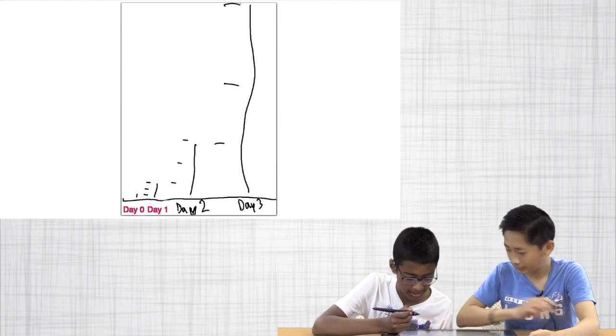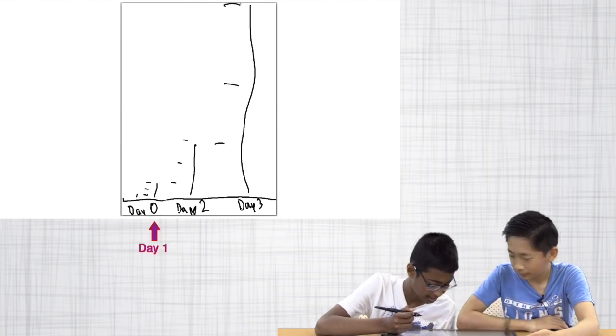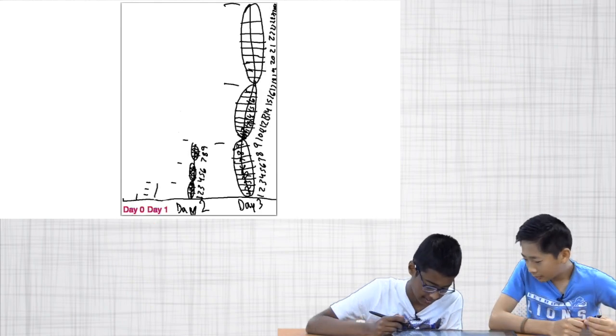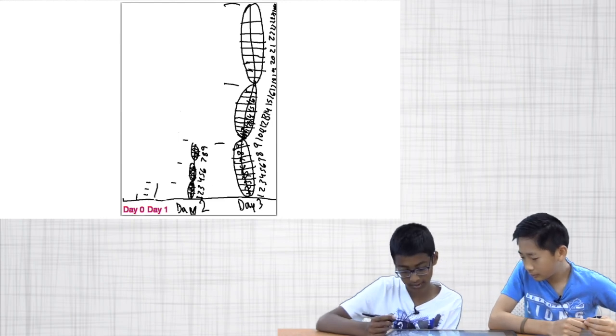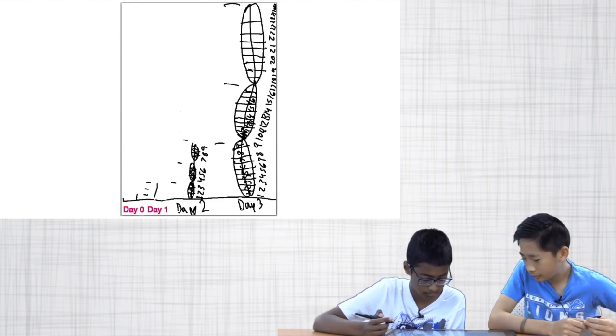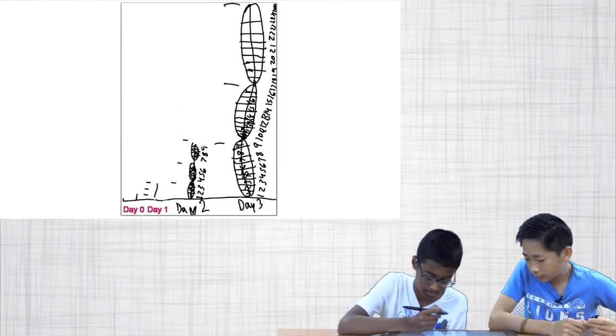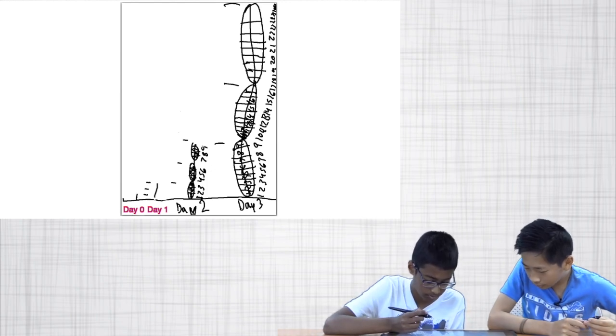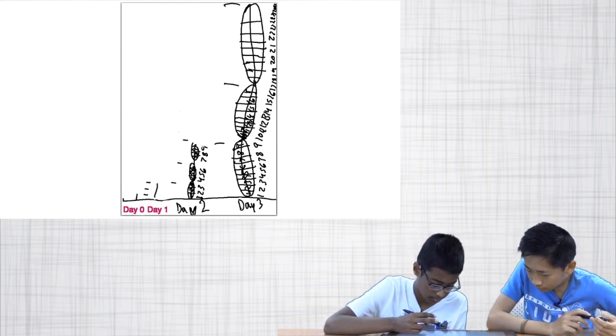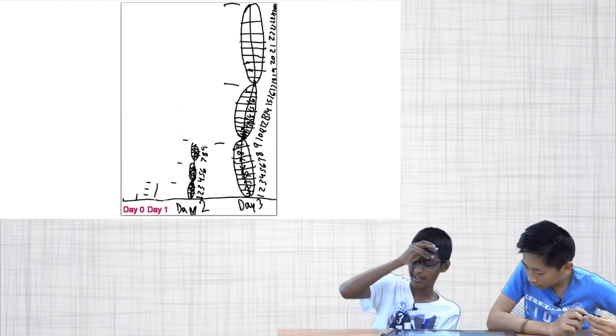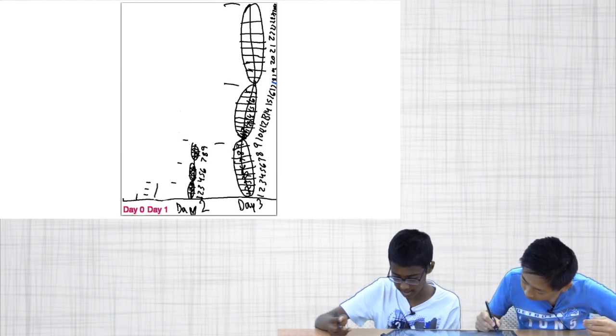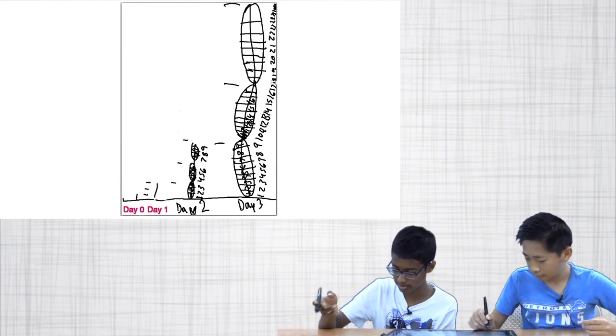Nice wavy beanstalk. Okay, and then can you show in the picture the relationship between day 0 and day 2, day 0 and day 3, and day 2 and day 3? Okay, can you show me how many times bigger is the beanstalk on day 2 than day 0? 9. And how do you know that it's 9 times bigger? Because if it was like day 1, it's 3 times bigger, and day 2 is 3 times bigger than day 1, so it's 3 times 3.